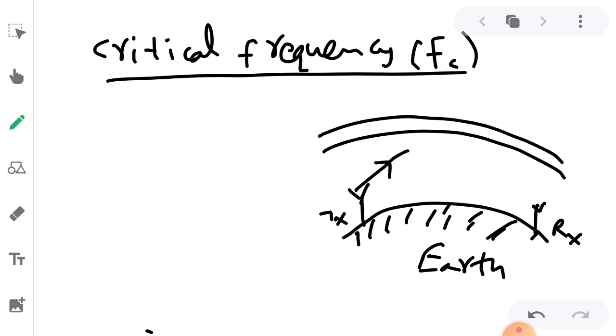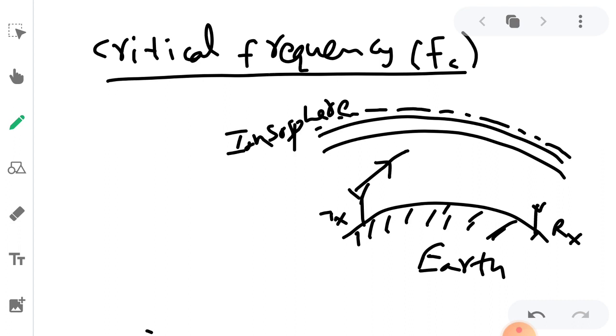Different layers will be there: D, E, F1, F2. This is our ionosphere.